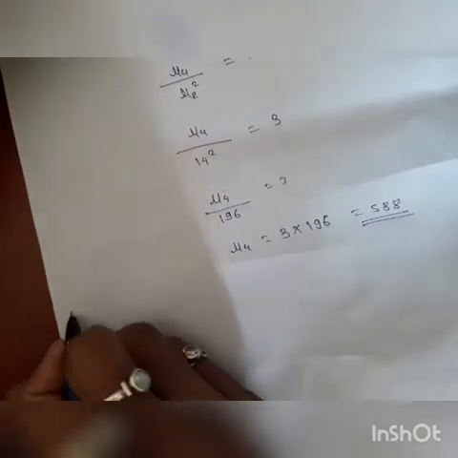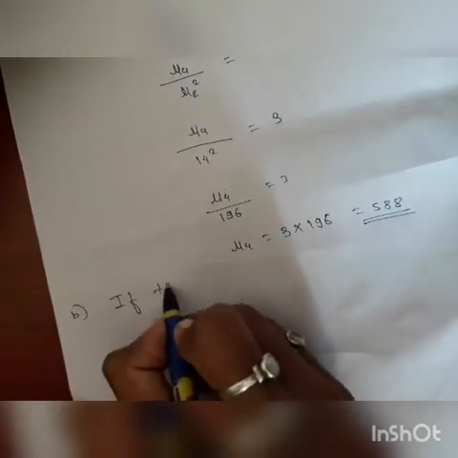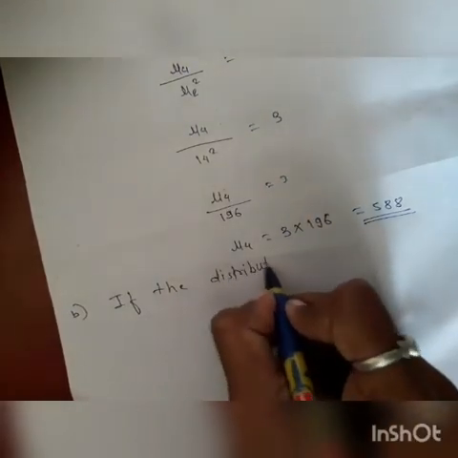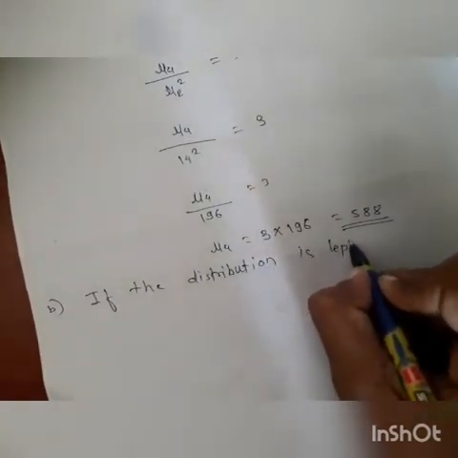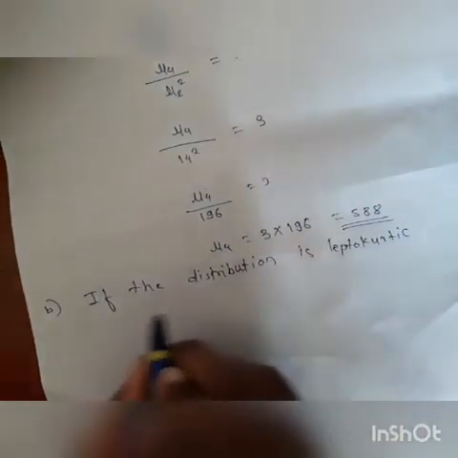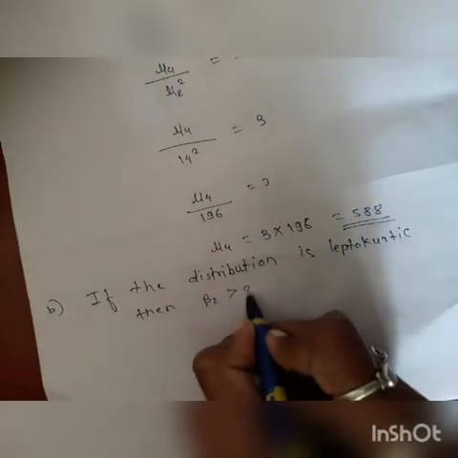And next, if the distribution is leptokurtic, then beta 2 is greater than 3.